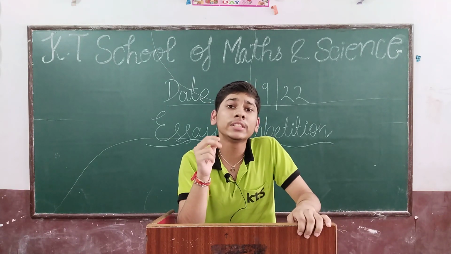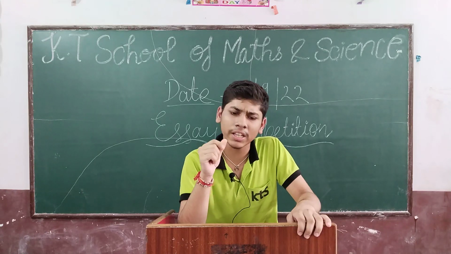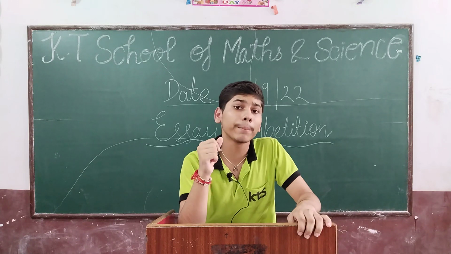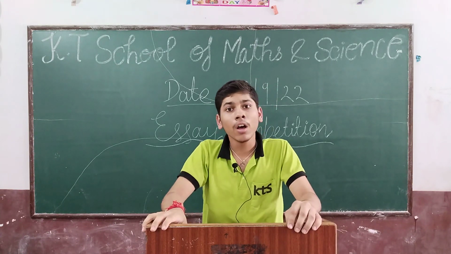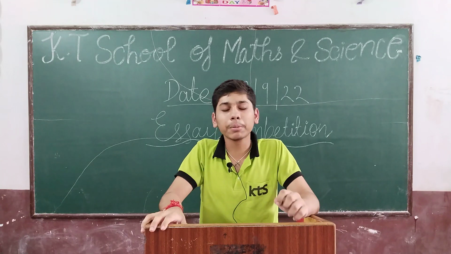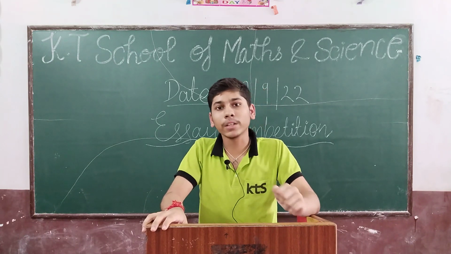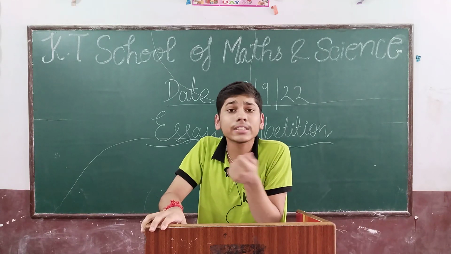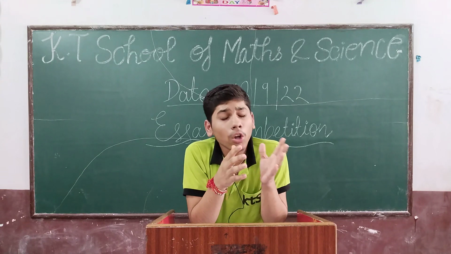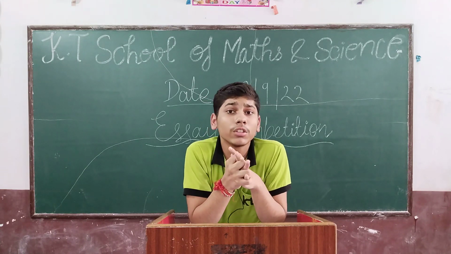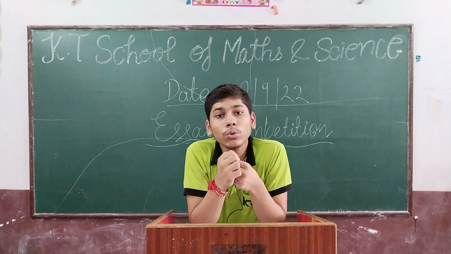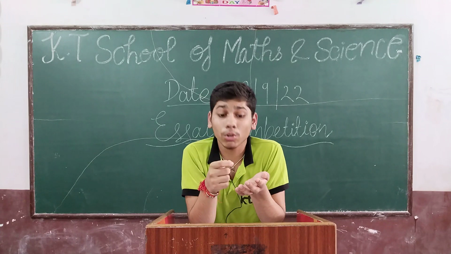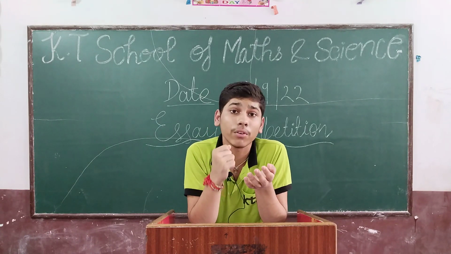The second exception is of physical state. We have studied that all metals are solid at room temperature, but one metal, mercury, is liquid at room temperature. So this is also an exception. The third exception is hardness. We have studied that all metals are generally hard, but two metals, sodium and potassium, are very weak. They are soft also, because they can be cut with the help of a knife.